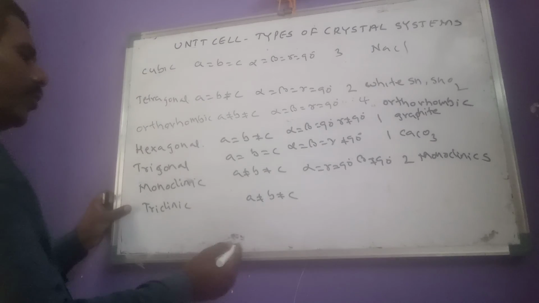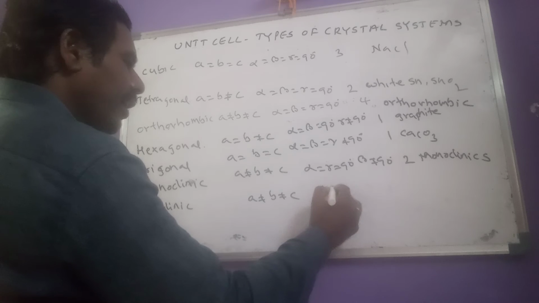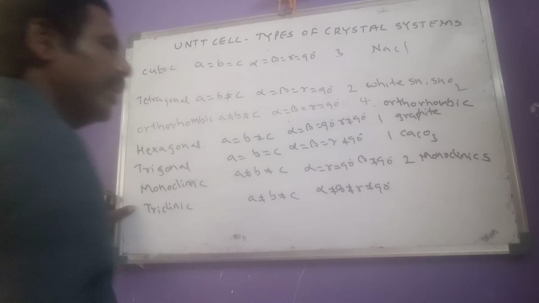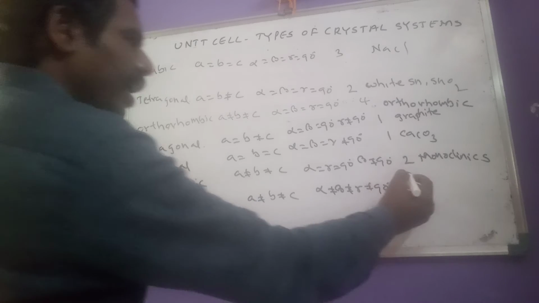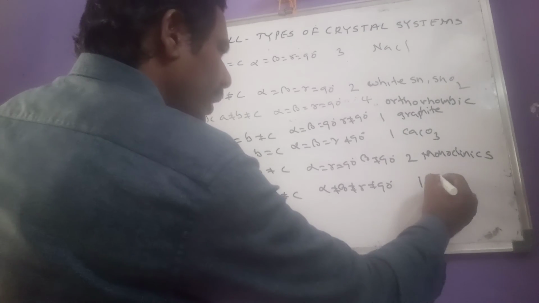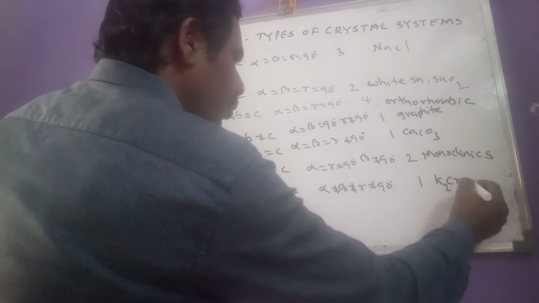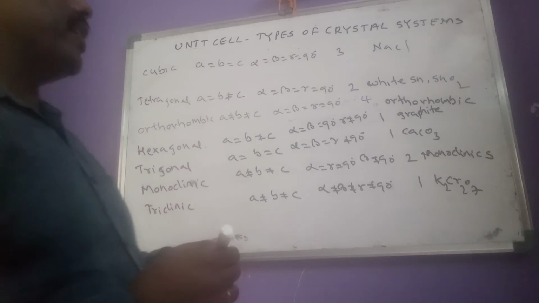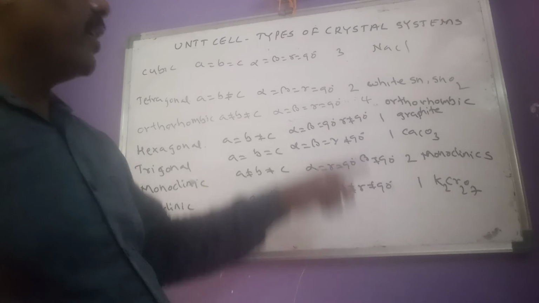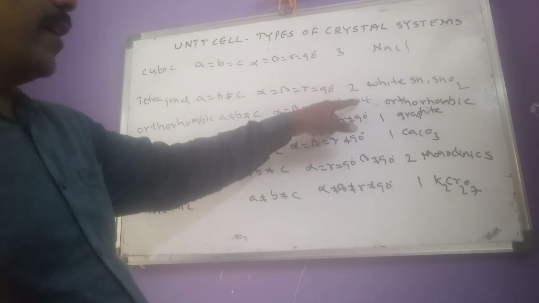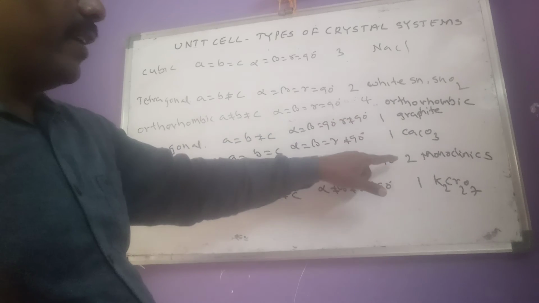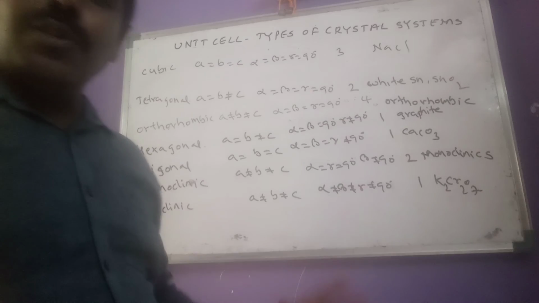Then come to triclinic, where the angles are not equal to one another and also not equal to 90 degrees. It has only one Bravais lattice, and the example is K2Cr2O7. Now let us count how many Bravais lattices are here: 3 plus 2 is 5, 5 plus 4 is 9, 9 plus 1 is 10, 10 plus 1 is 11, 11 plus 2 is 13, 13 plus 1 is 14.